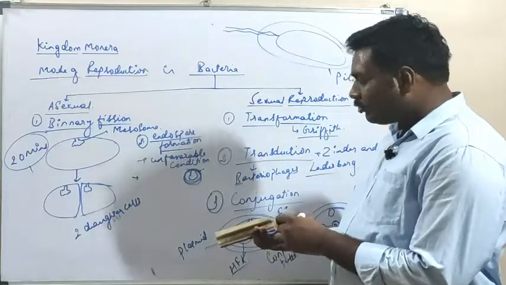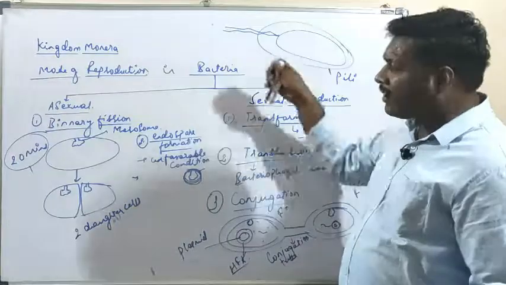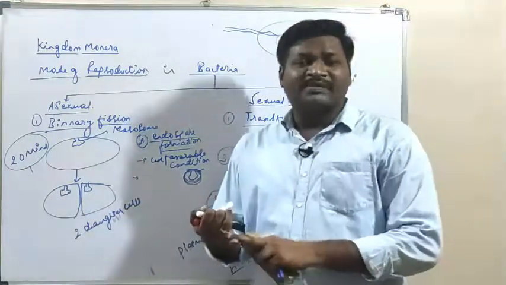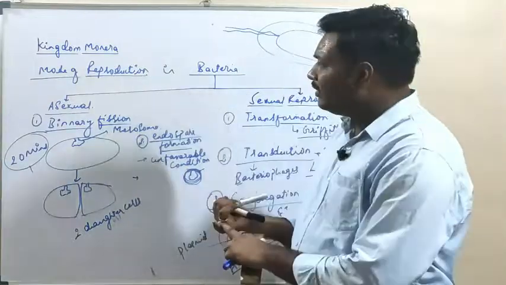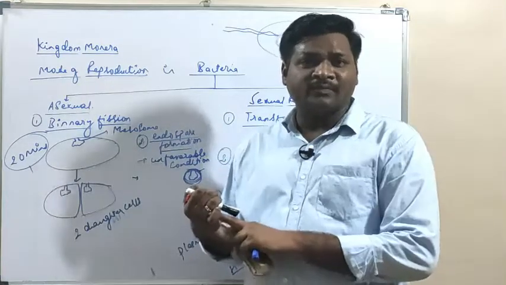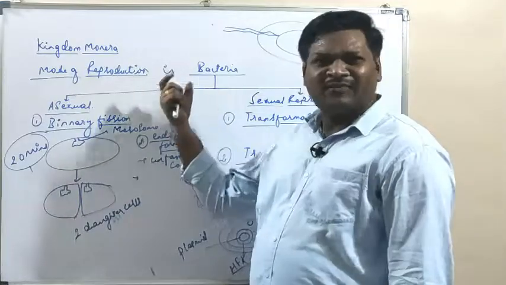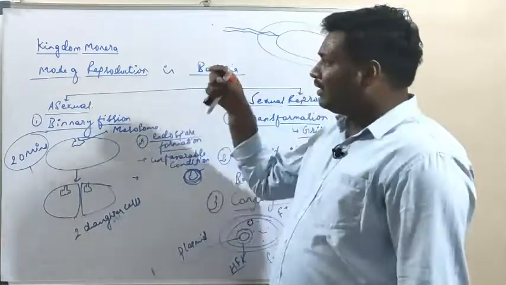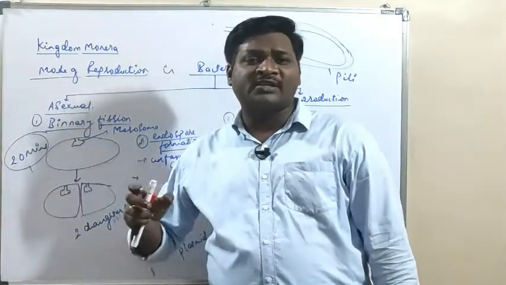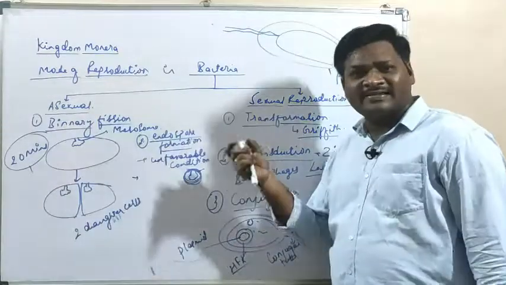Now in the next part we will be talking about the structure of bacteria by combining all these characteristic features, that is, shape, and presence or absence of flagella. Then we will discuss whether it is gram positive or gram negative, and the difference between gram positive and gram negative. Then we will talk about the mode of respiration. On the basis of mode of respiration there are two types, aerobic and anaerobic. We will write down some examples also.